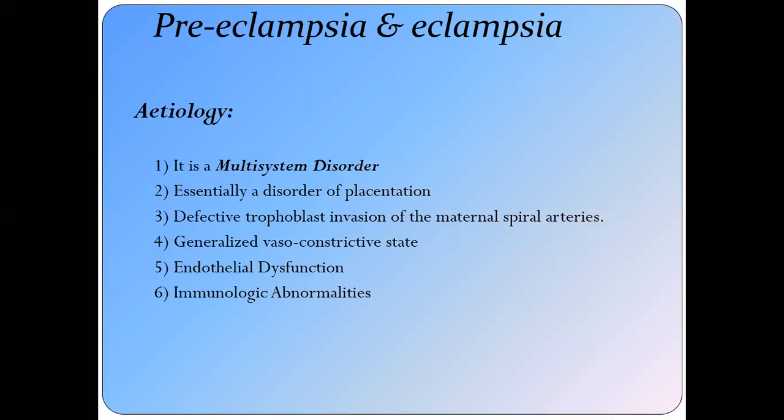Or there may be defective trophoblastic invasion of the maternal spiral arteries. This will lead to a generalized vasoconstrictive state, and there may be endothelial dysfunction. Some may say it is an immunological abnormality, that is, preeclampsia may develop because of certain immunological abnormalities.